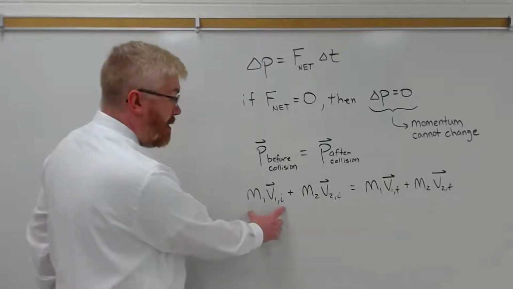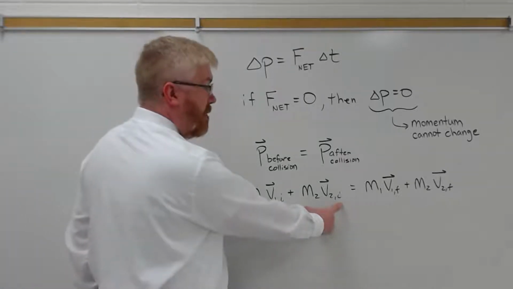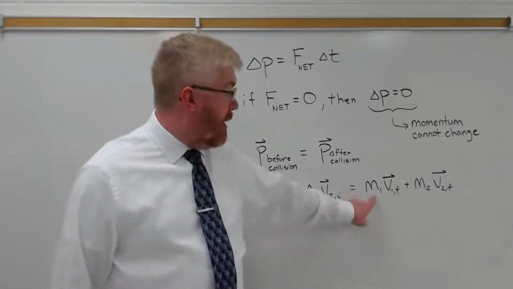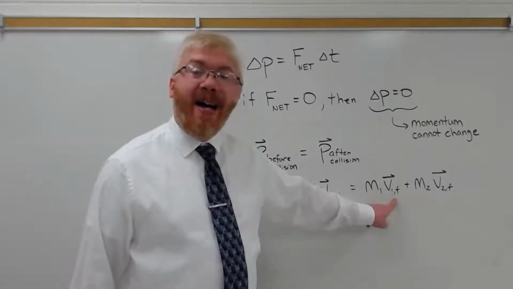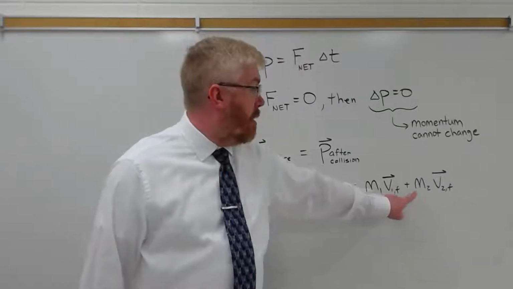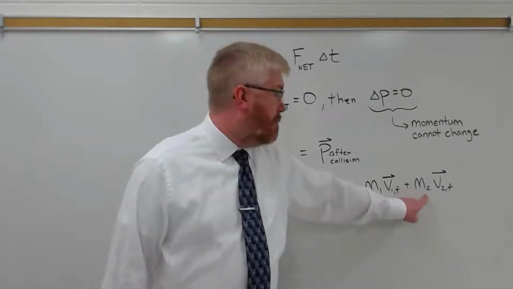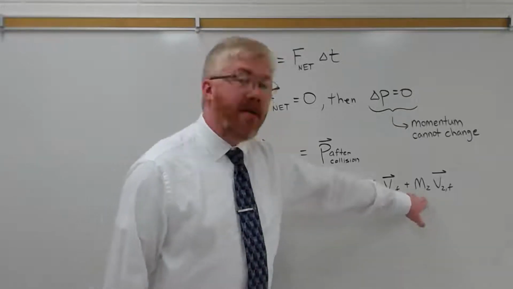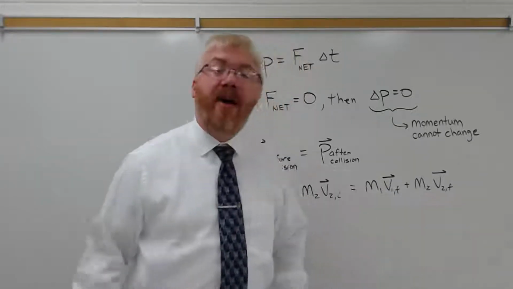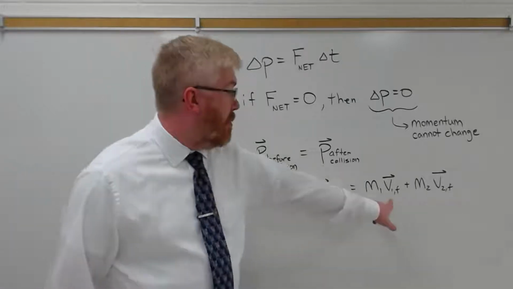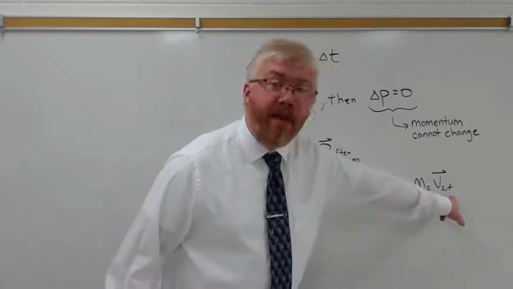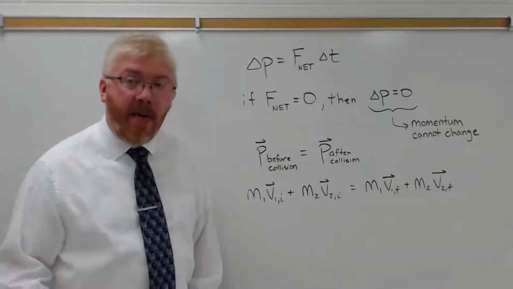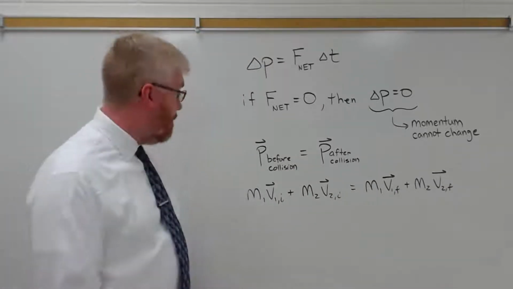This is the momentum of object 1, this is the momentum of object 2, has to be equal to the mass of ball 1 times the final velocity of ball 1 plus the mass of ball 2 times the final velocity of ball 2. This is the momentum of ball 1, this is the momentum of ball 2. So the total momentum of the system has to be the same before and after.